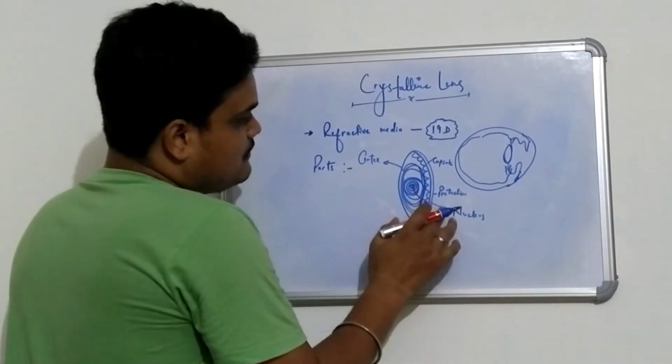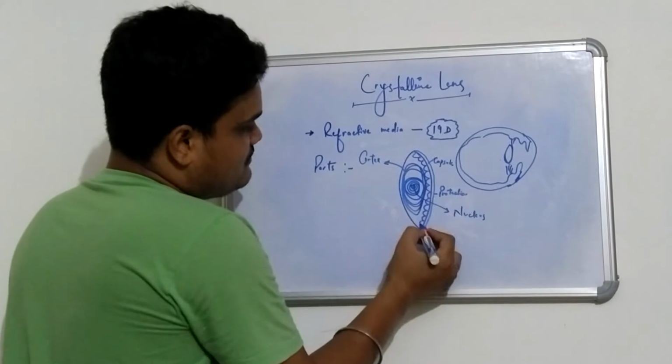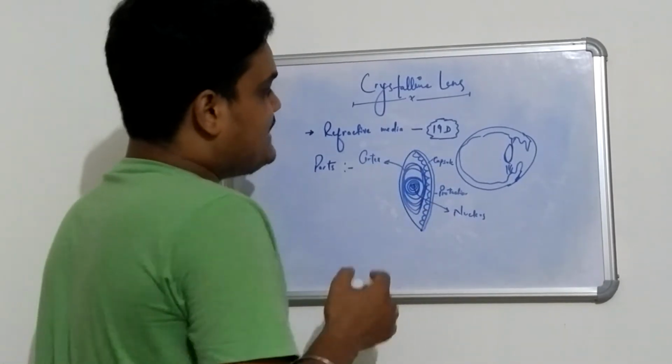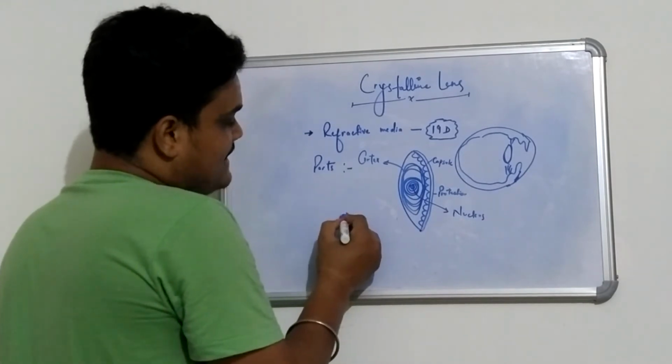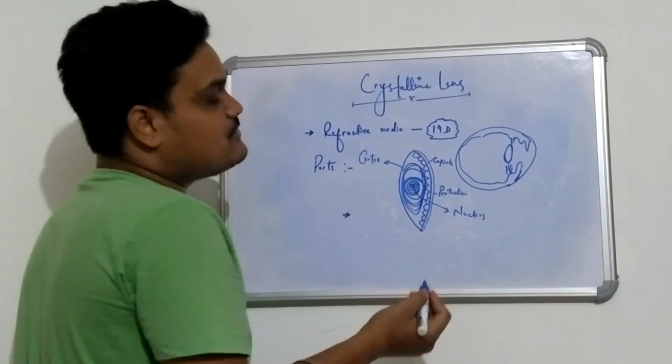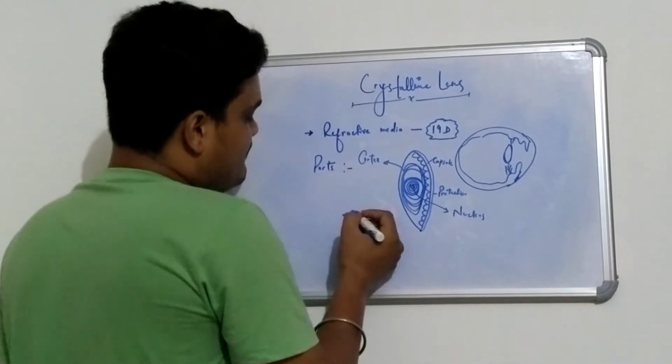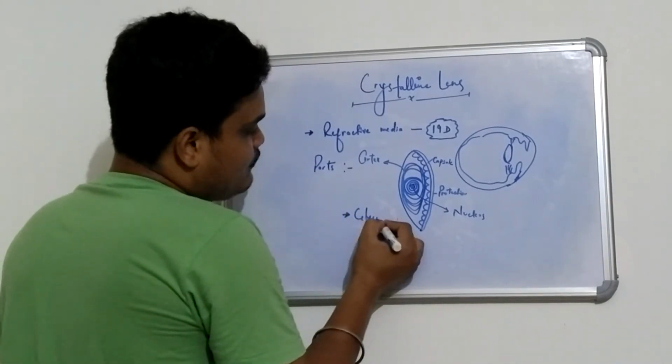So this whole structure does not have any kind of blood supply. This crystalline lens gets its nutrition for survival with the help of glycolysis.